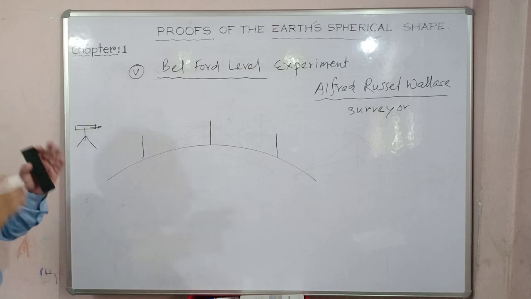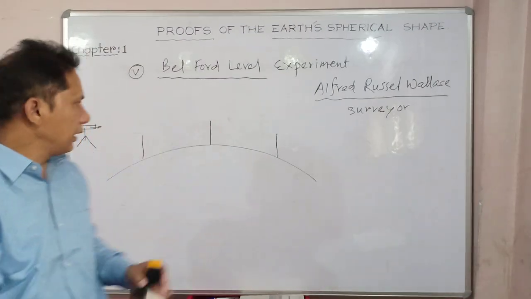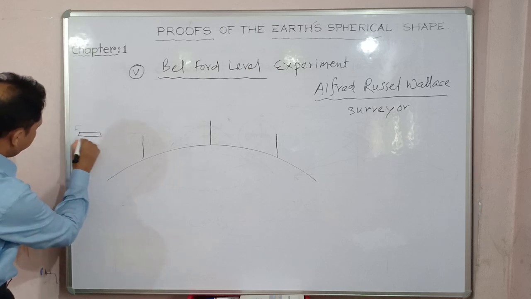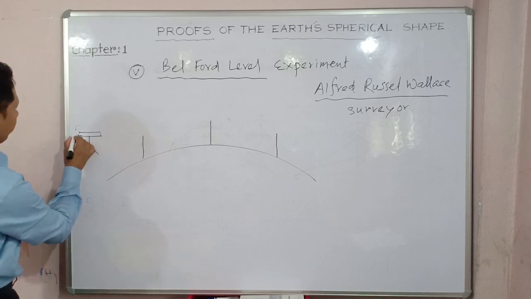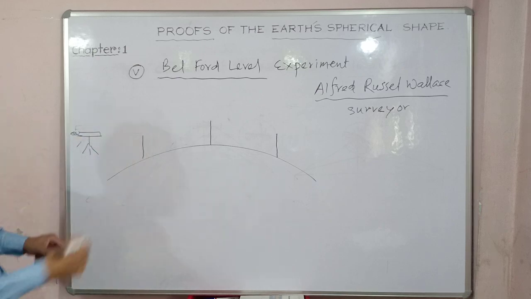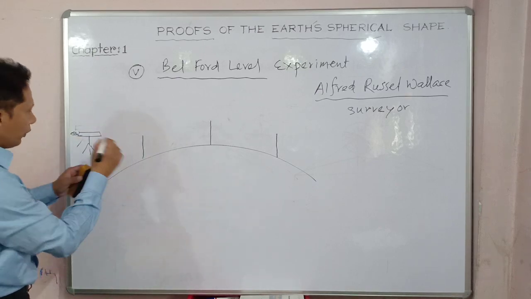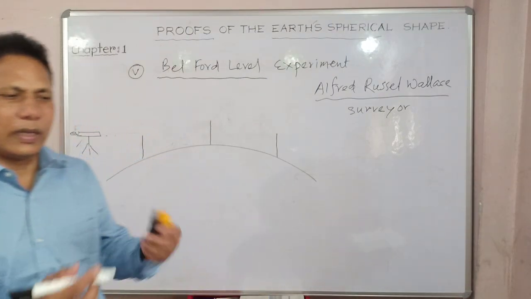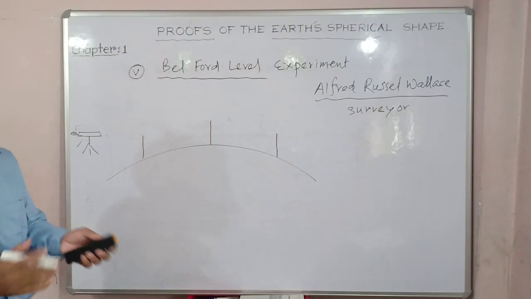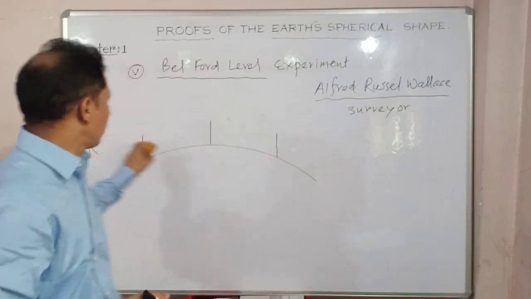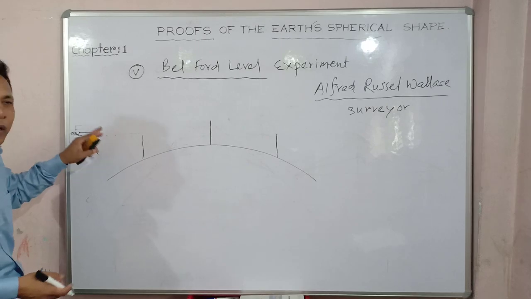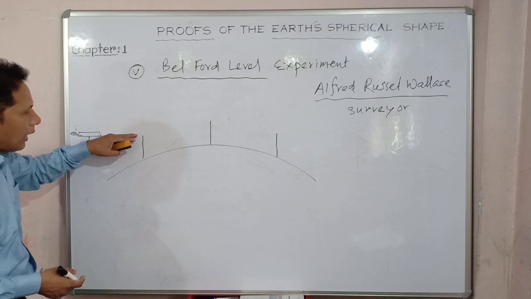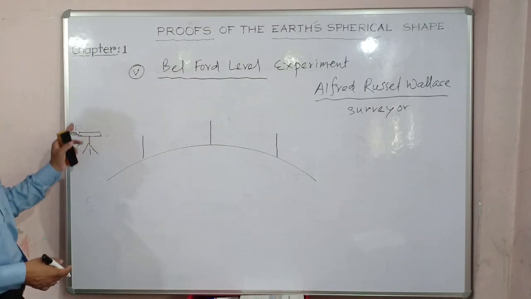an instrument to see through the line of sight. It is better to draw it here. The name of the instrument is actually theodolite or dumpy level. You may have to handle that instrument if your main subject is geography. So with this instrument, or like a telescope, he observed the height of these 3 pillars from one end, from a distant place.